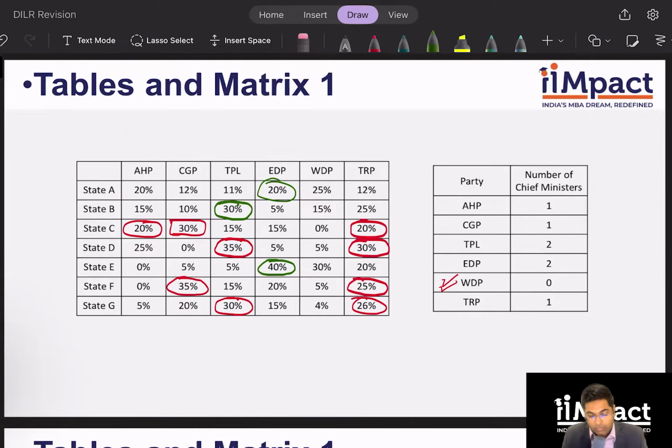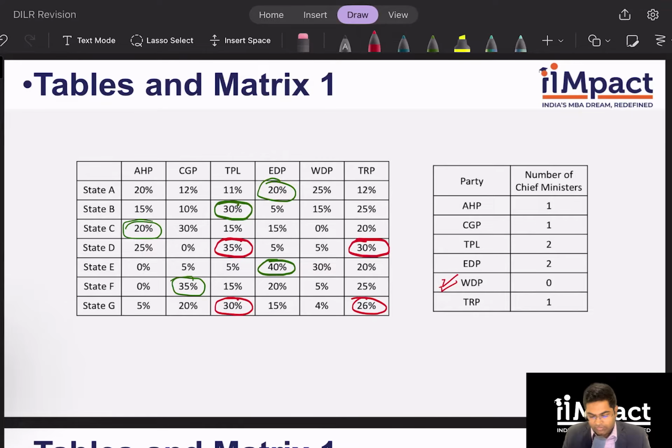Okay. Now I also know that AHP has one chief minister and AHP can only win in state C. So I know in state C, AHP will have their chief minister. Yes. Now with CGP also, I know they have one chief minister. So in state F, CGP will have their chief minister. Okay. So this is out as well. Yes. Now between TPL and TRP, I know there is one each left, because TPL has two, one is already given to state B, and TRP has one.